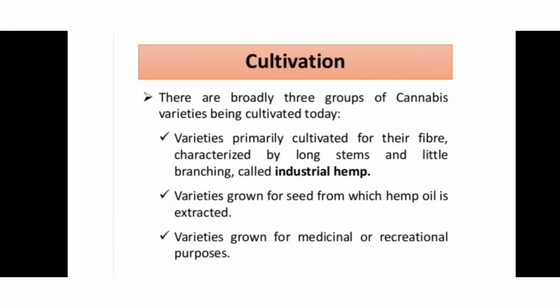The second variety is grown for the seed from which hemp oil is extracted. It means the second category is used for oil purposes. Then the third one is the variety grown for medical and recreational purposes. It means of the three species, the first one is used for fiber, the second is useful for seed oil, and the third is for medicinal purposes.